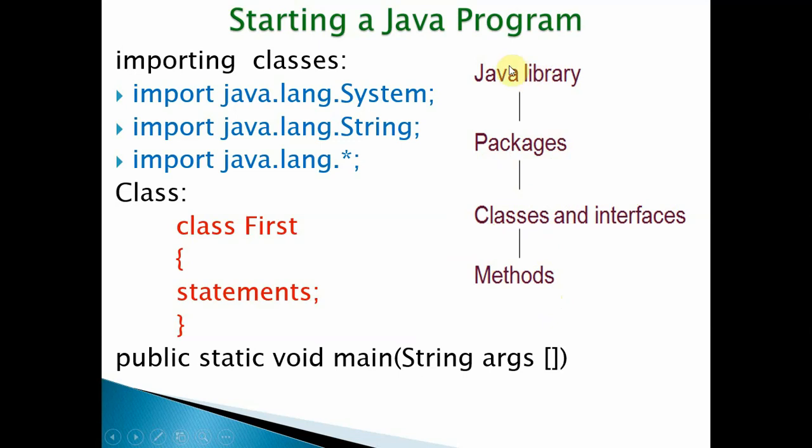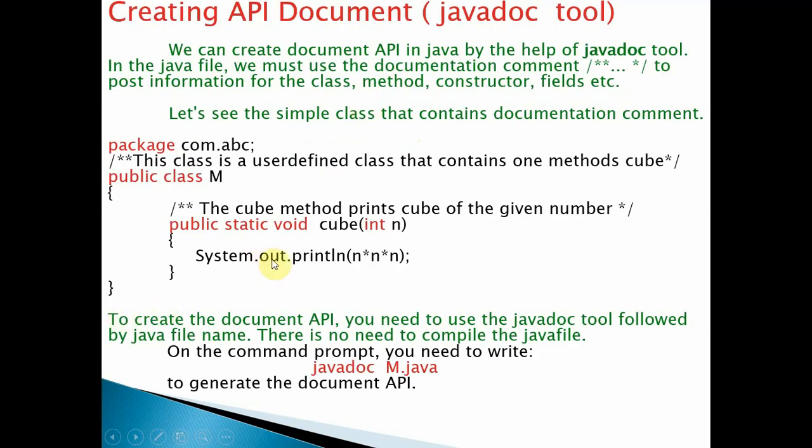Now, first you have to import the classes. That means System is a class, String is a class here. If you want to use System.out.println for printing, it is like whenever you want to use printf and scanf methods in C, you have to include stdio.h, right?